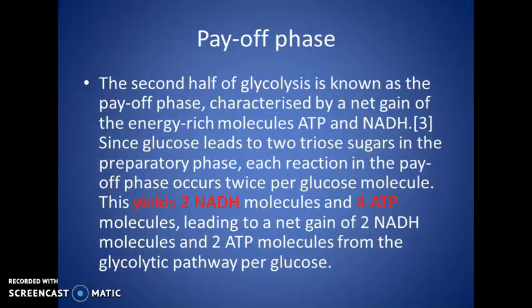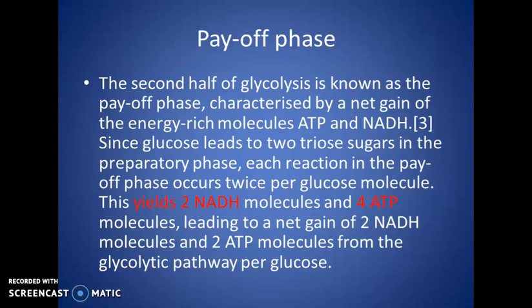So good afternoon all. We are continuing with glycolysis. In the previous class we discussed the preparatory phase of glycolysis, and then we started with the payoff phase. First of all, we can briefly describe the steps.